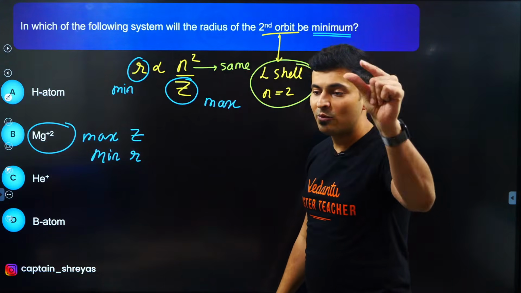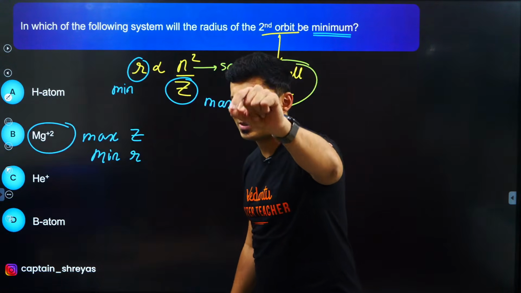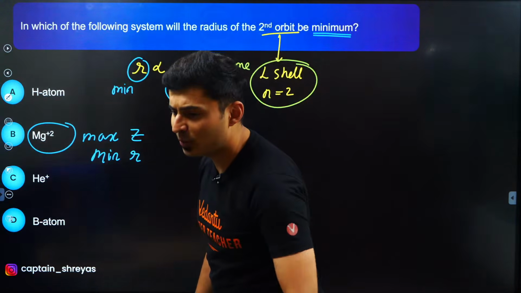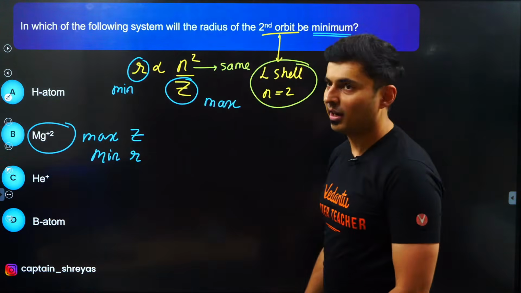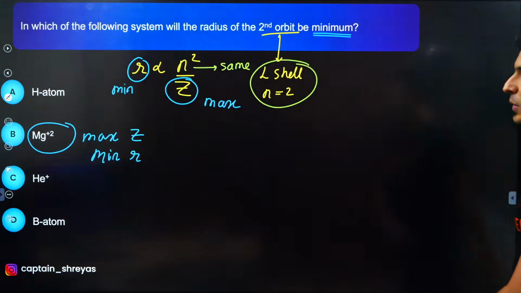Z will be minimum. Very good, crazy followers. MS Dr. Madhumita, very good. Epic Queen Deva, very good, Shagun. Then the answer will be H atom, hydrogen atom, because that has Z is equal to 1.